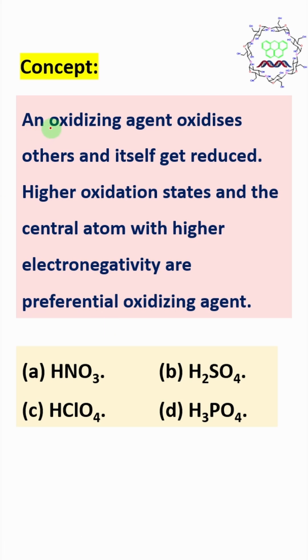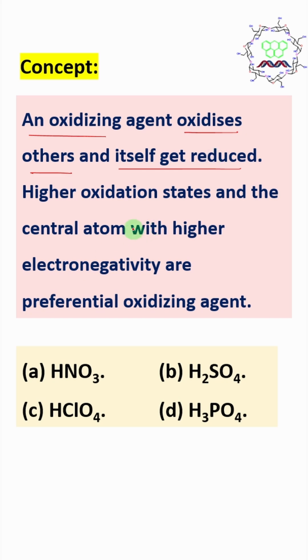What is meant by an oxidizing agent? An oxidizing agent is a substance or molecule that oxidizes others, and during this process it gets reduced, meaning it takes electrons from others, and since it accepted the electrons, that's why it is reduced.